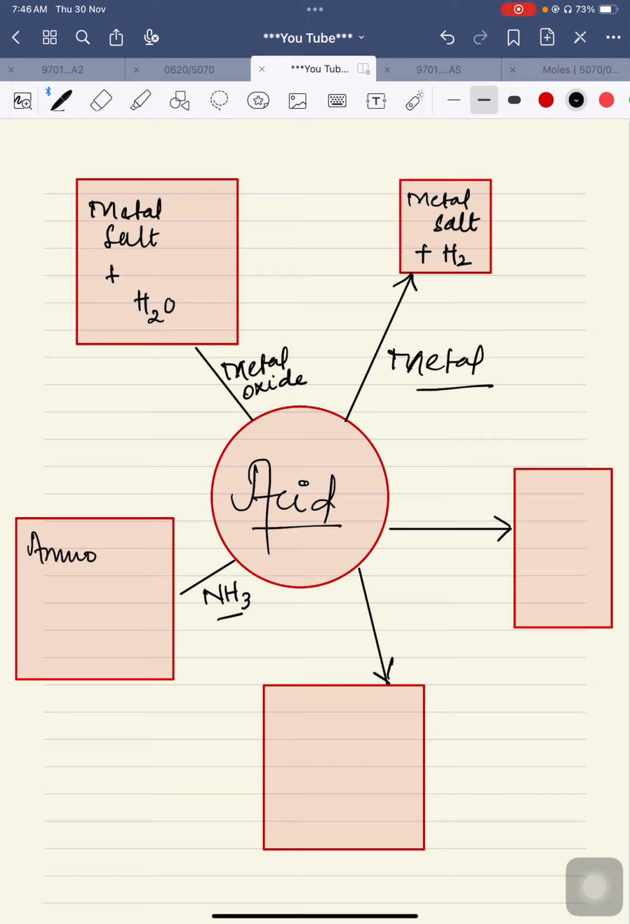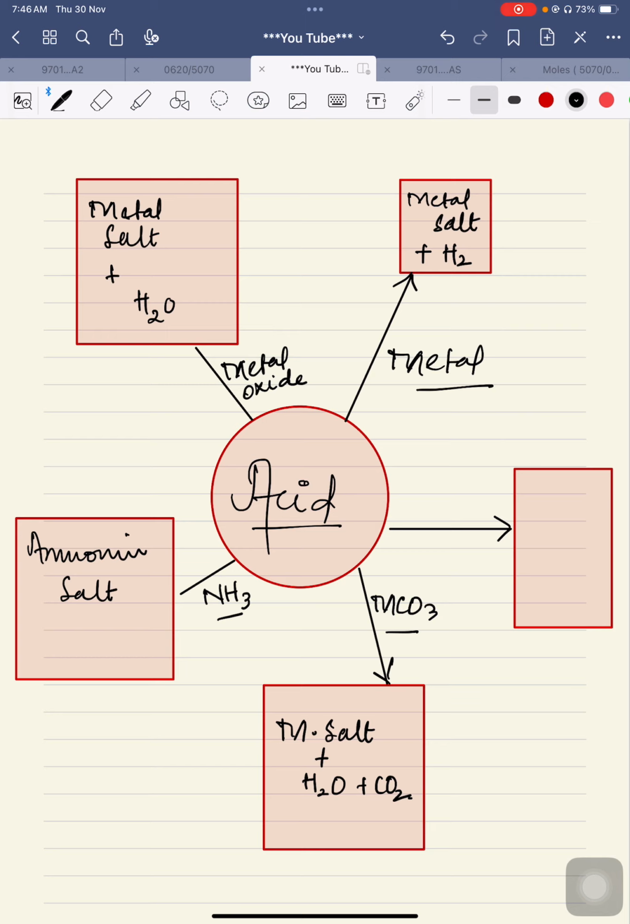We are going to solve some equations as well. And number four is metal carbonate. Whenever any acid is reacting with a metal carbonate, it is producing metal salt plus water plus carbon dioxide. Carbon dioxide is a gas which turns lime water milky, and it is always produced whenever a metal carbonate is reacting with an acid.